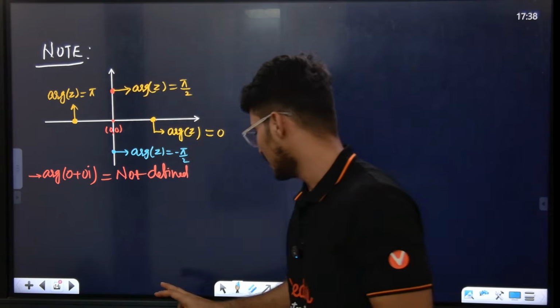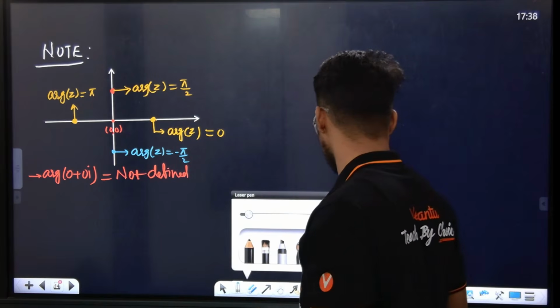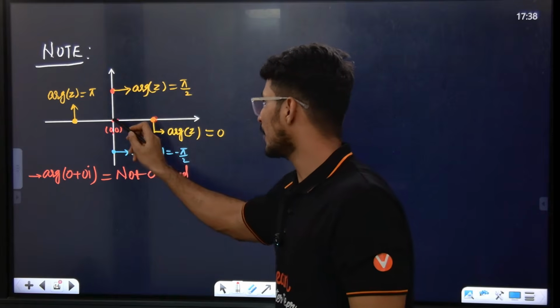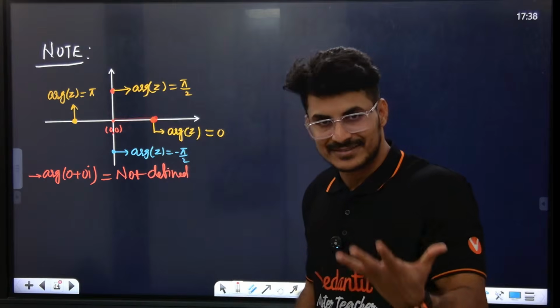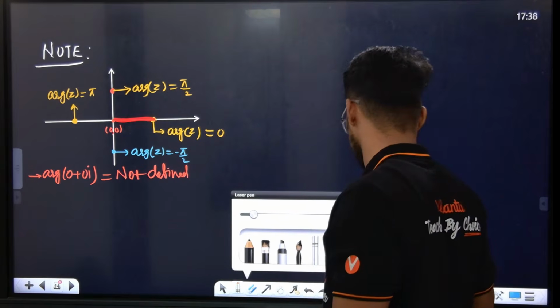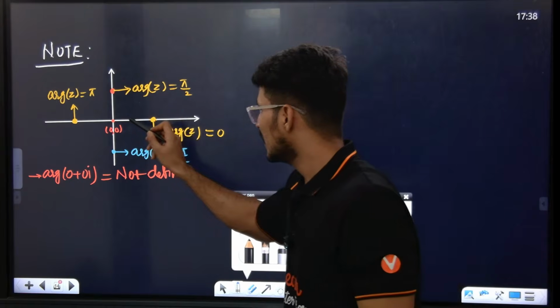Everybody look at the board. I'll tell you one logic. When the complex number is here, the angle between this line and the positive real axis is 0.